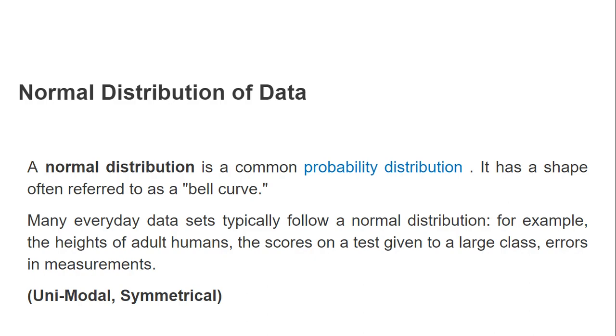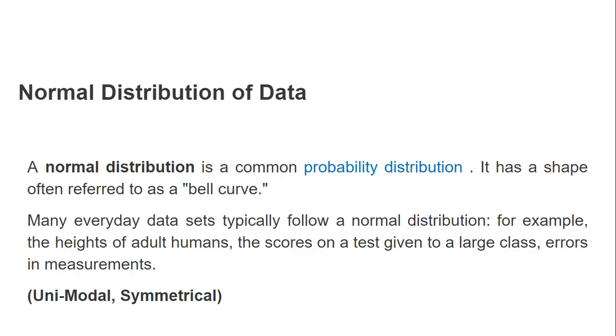Besides this, another two important things about the normal distribution are that it is unimodal, meaning if we plot the graph of the distribution, we will have a single peak there.